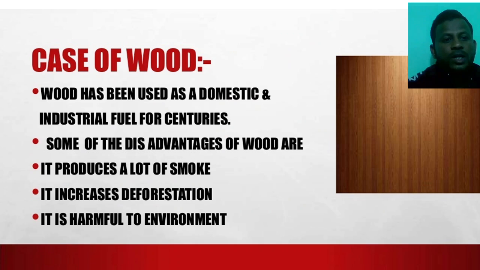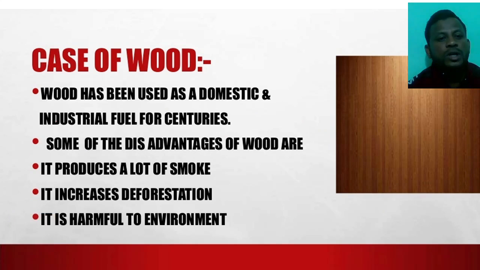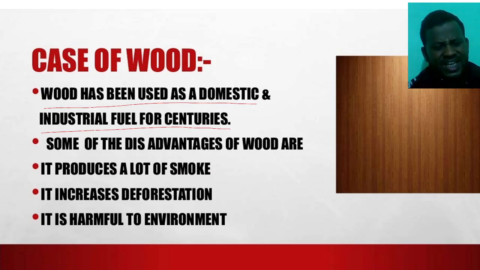Okay. Next point, in case of wood. Wood has been used as a domestic and industrial fuel for centuries.